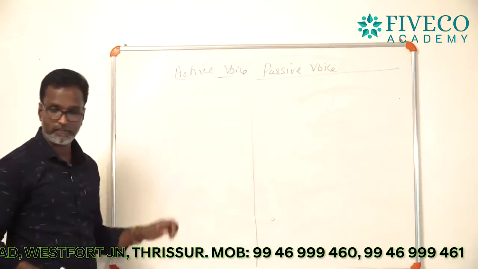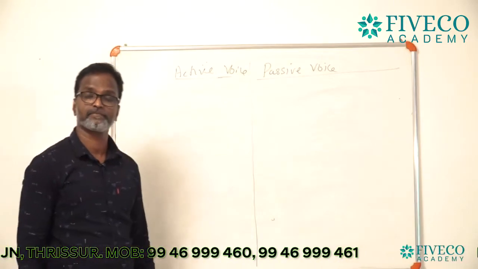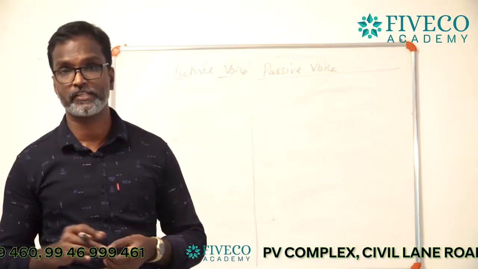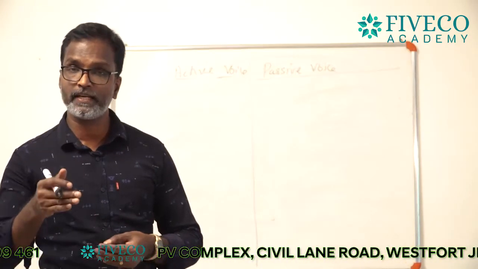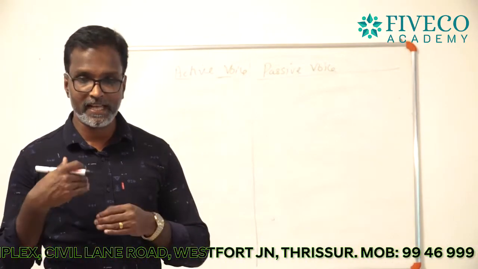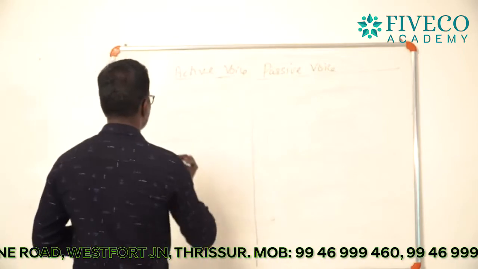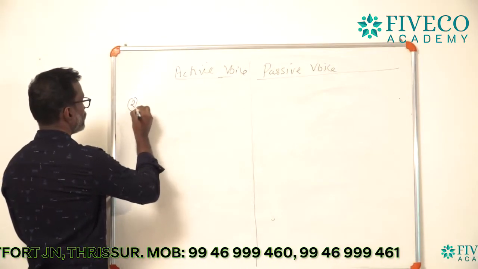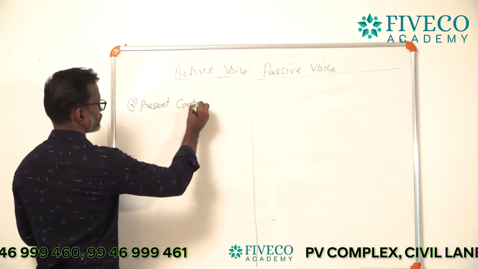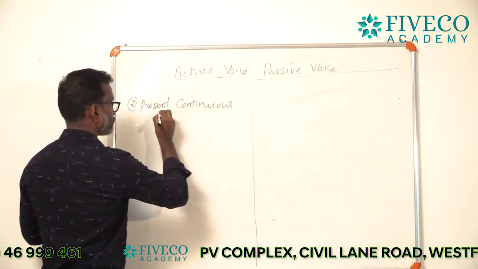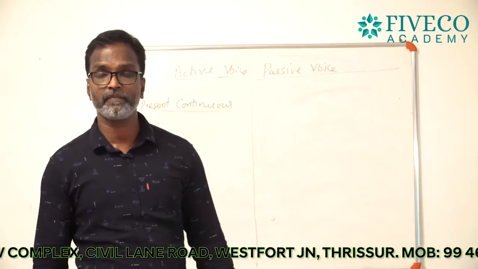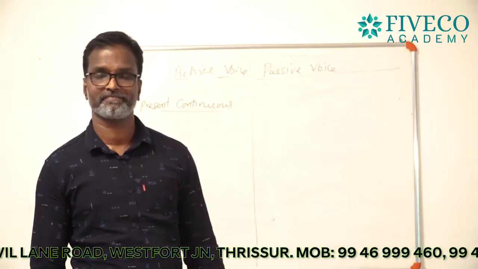Okay, which is the next tense? Now I am teaching the conditions of passivization. Now you learned the condition of the simple present tense. And which is the second tense? That is present continuous. This present continuous has another name, that is present progressive.